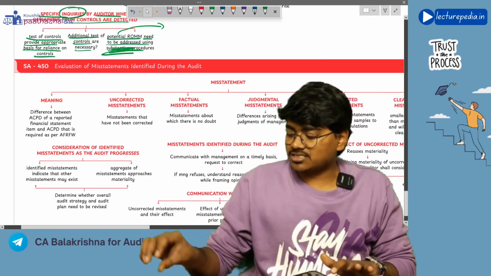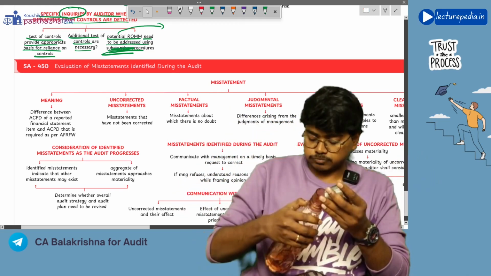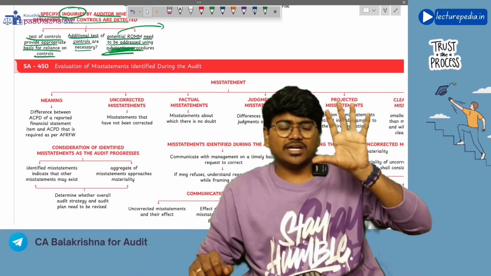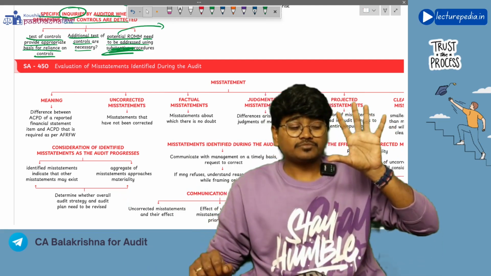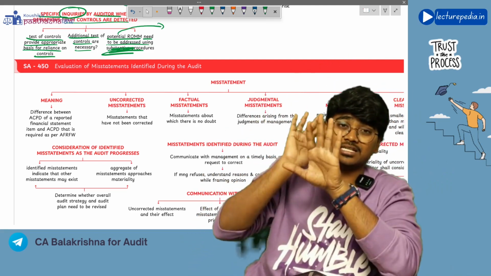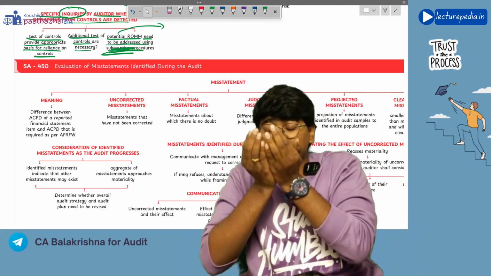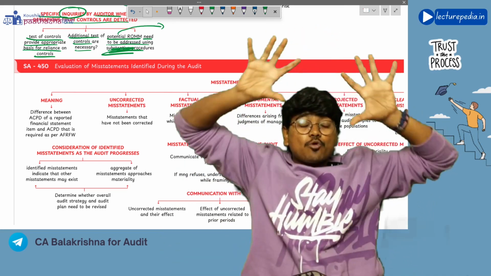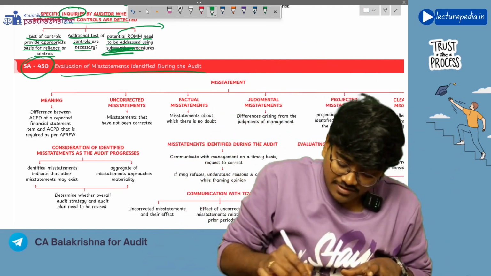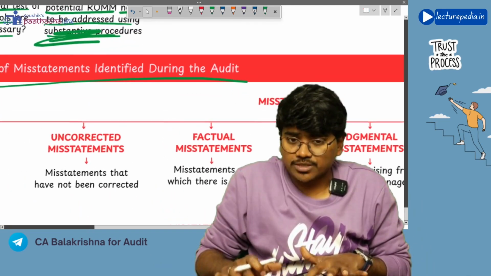Next, SA 450. As per SA 315, you have identified the risk of material misstatement. Based on that, you have determined the audit procedures as per SA 330, and in SA 330 you have identified actual misstatements. Now these actual misstatements, you will evaluate as per SA 450, evaluation of misstatements identified during the audit. First of all, we will see various types of misstatements.